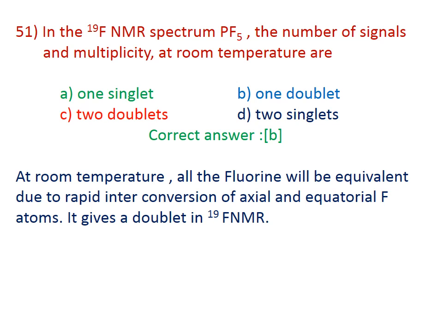At room temperature, all the fluorine atoms are equivalent due to rapid interconversion of axial and equatorial fluorine. There is an interaction between the spin of the phosphorus and the spin of the fluorine, and it gives one doublet in the F19 NMR spectrum.